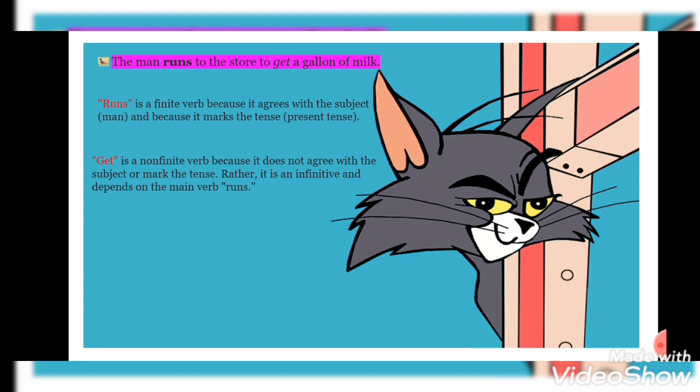Whereas to get is a non-finite verb because it does not agree with the subject or mark the tense. We can't understand the tense, and it does not depend on the subject. Rather, it is an infinitive and depends on the main verb runs. Means it is used with the infinitive to, and it depends on the main verb, that is runs. That's why runs is a finite verb and get is a non-finite verb.